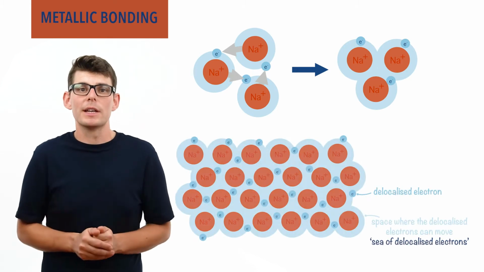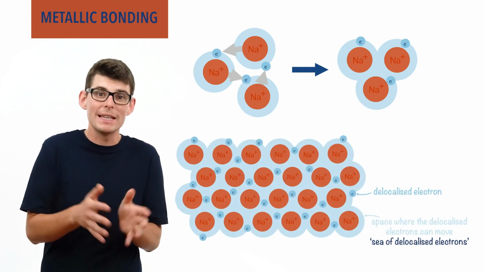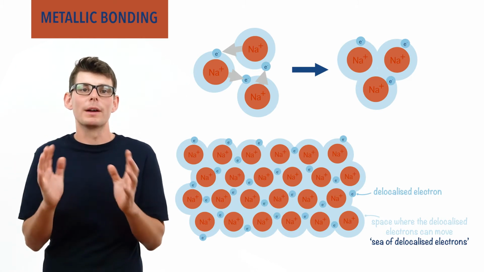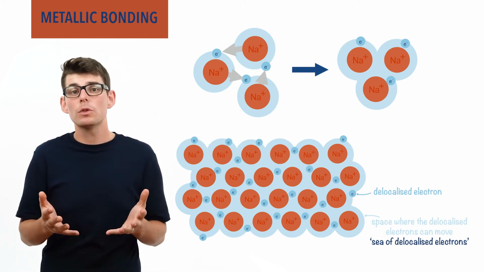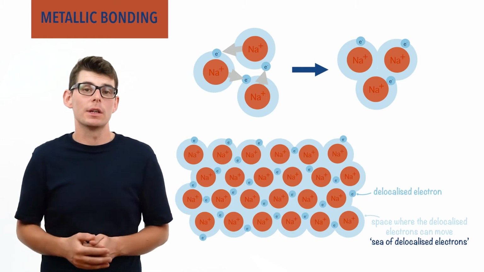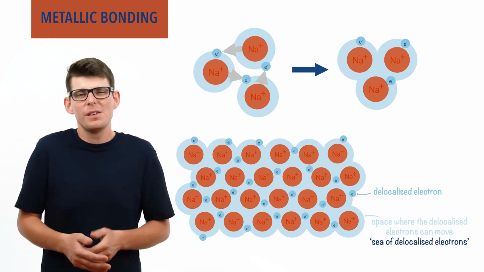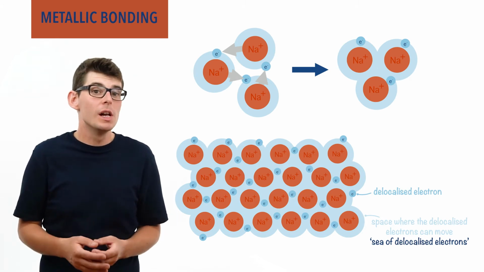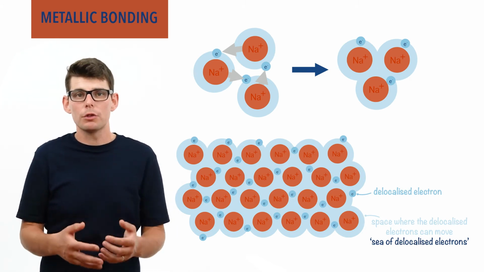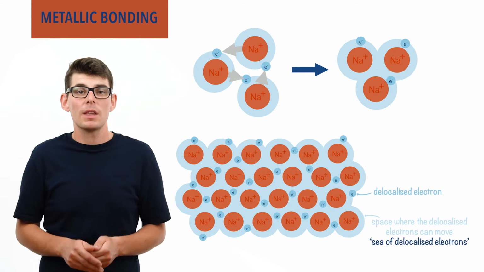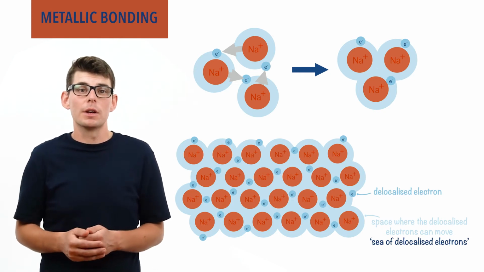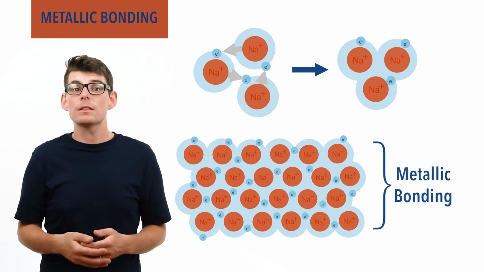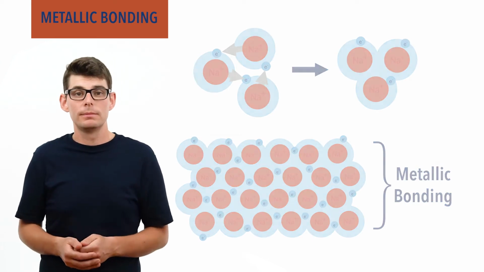The delocalized electrons are now attracted to many positive charged ions of sodium and are free to move around all of them, creating what is called a sea of delocalized electrons. This sea is a bit like a flowing negatively charged glue that the positively charged ions are attracted to. This arrangement of ions and delocalized electrons is called metallic bonding and explains how atoms are held together in metals.